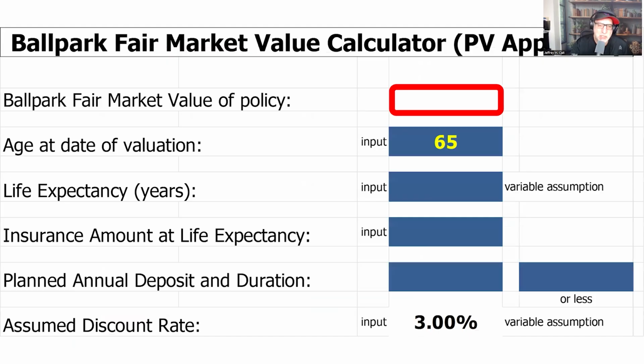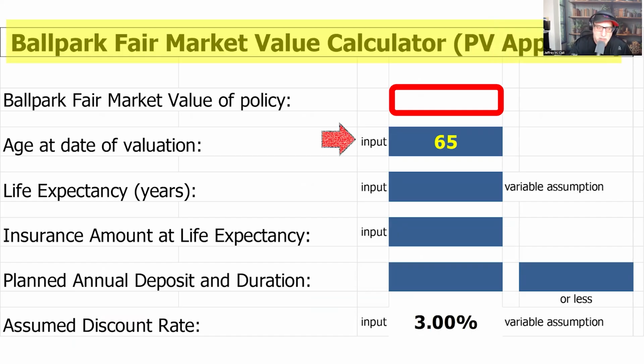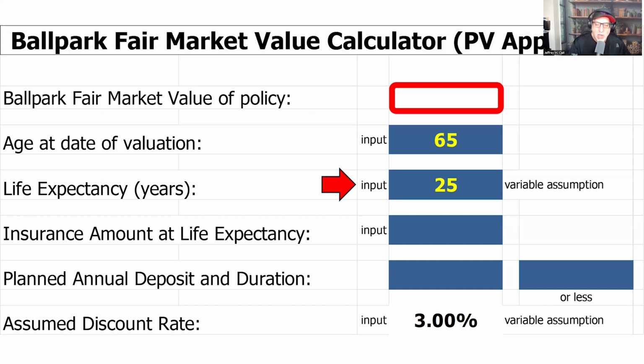So here's how it works. Here's a calculator. You're welcome to it. It's a ballpark fair market value calculator using the present value approach. It's going to be accurate, not 100%, but there are so many variables in here. The first thing you do is input the person's age, and then how long they are going to live. I put 25 because he's healthy. He's 65. That takes him to age 90.